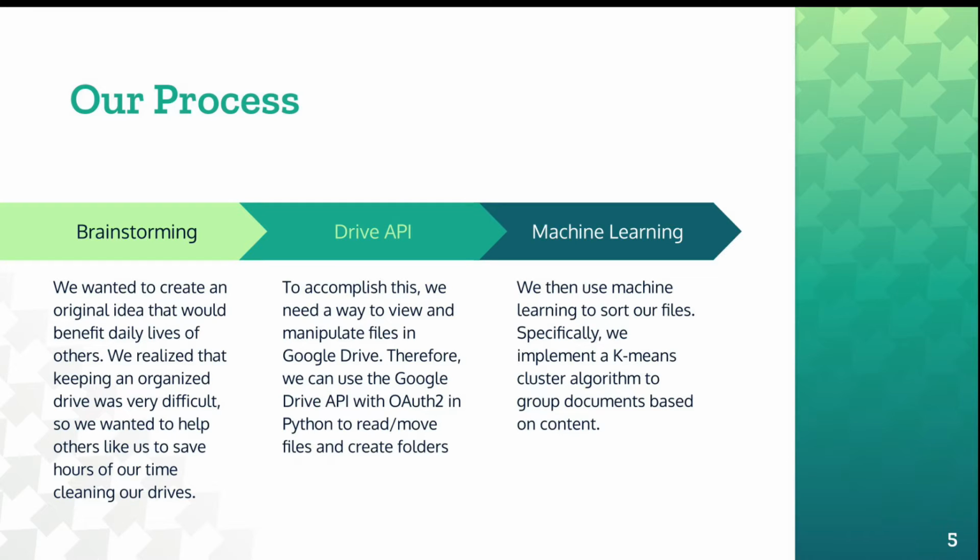To accomplish this, we need a way to view and manipulate files in Google Drive. Therefore, we can use the Google Drive API with OAuth 2 in Python to read and move files and create folders. We then use machine learning to sort our files. Specifically, we implement a k-means clustering algorithm to group documents based on content.